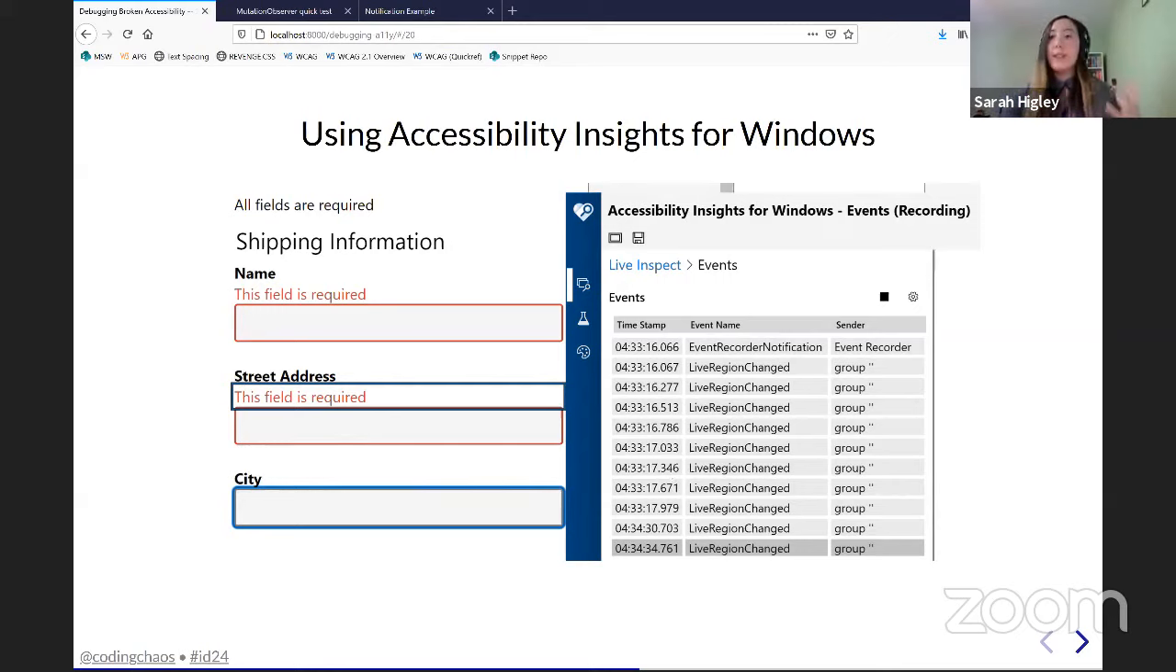And at that point, that's going to tell me, is this a browser issue? Is this a screen reader issue? If the live region event is firing and I can verify that in Accessibility Insights, then it's probably a screen reader issue. If it's not firing, then it's a browser issue.